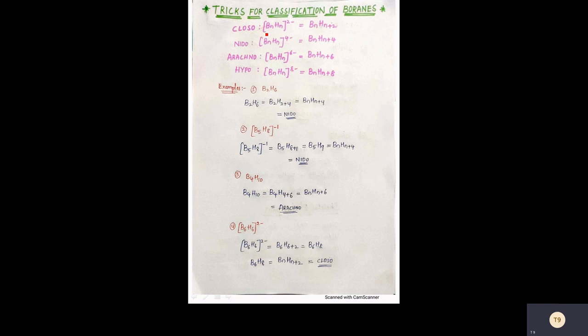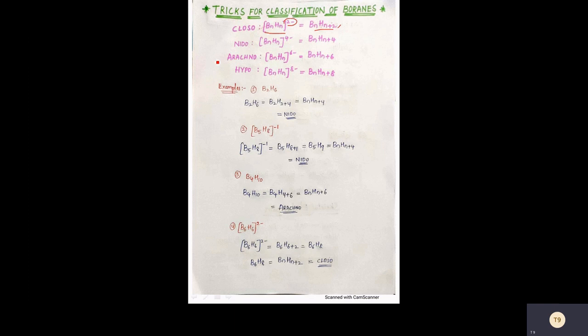So the general formula of closo is BnHn 2 minus, or you can also write this in this form, BnHn plus 2. If you write it at the top, it is a 2 minus. If you write it at the bottom, it becomes plus 2.